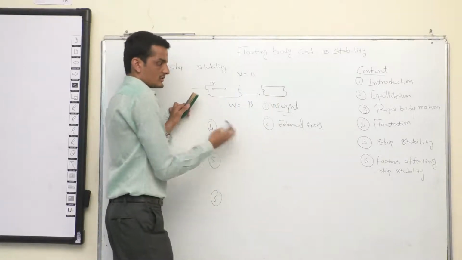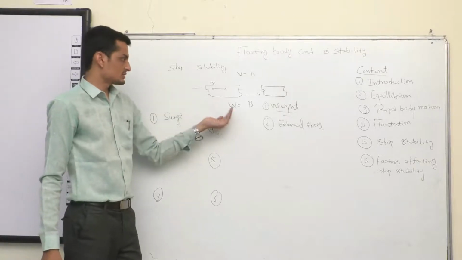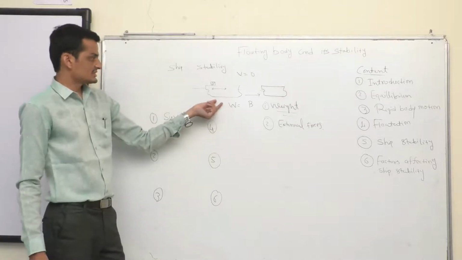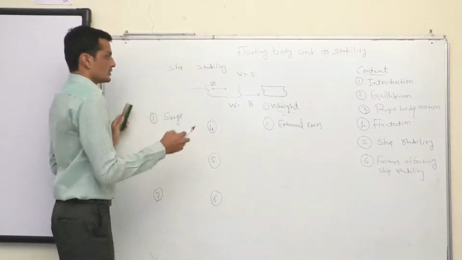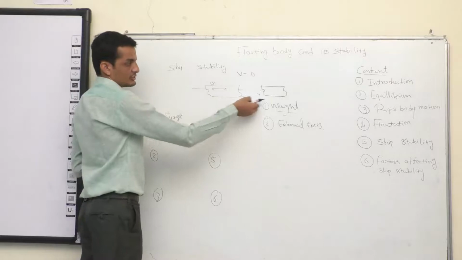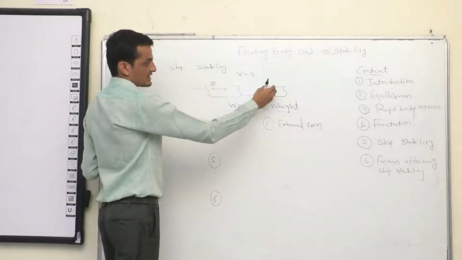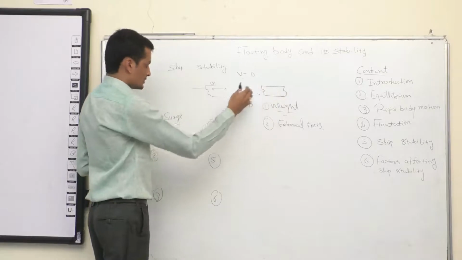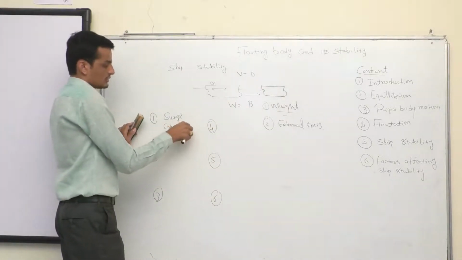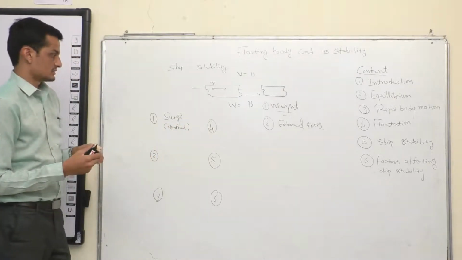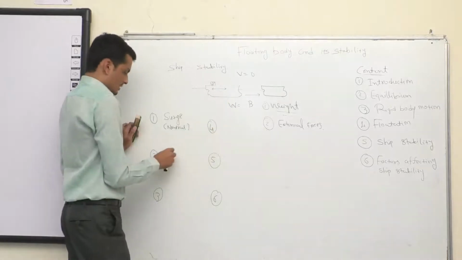That's what is called Newton's first law of motion. If it is stationary, it will remain stationary if you do not exert any external force. So this comes under neutral equilibrium, because from the initial position it transfers to the new position. That's why surge is called a neutral equilibrium condition.